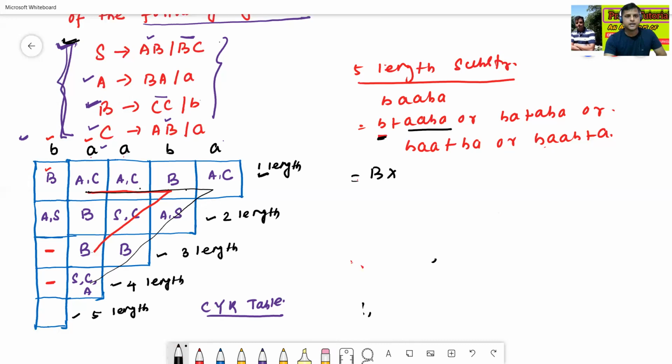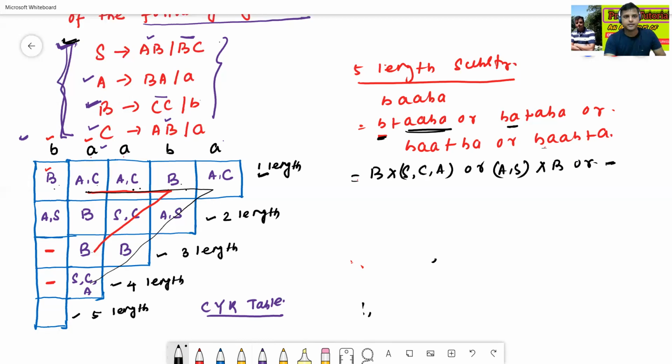So ABA means SCA. Or BA. So BA means AS. Cross product ABA. Well, ABA means B. Or BAA. BAA means like this. BAA means blank. If we multiply blank with any symbol, then this is blank. So no need to find out this one.